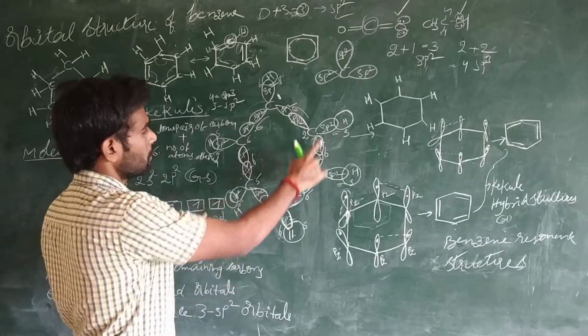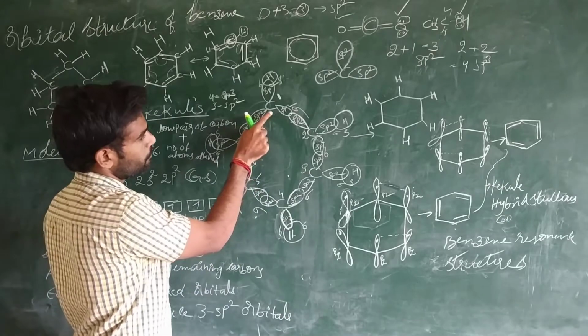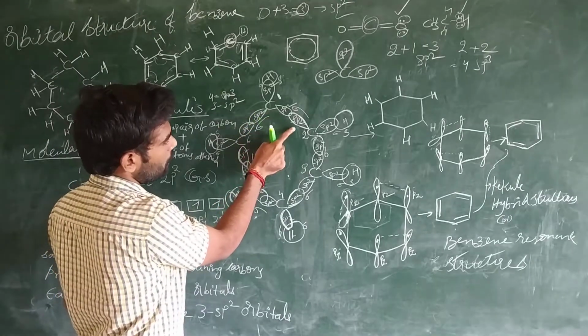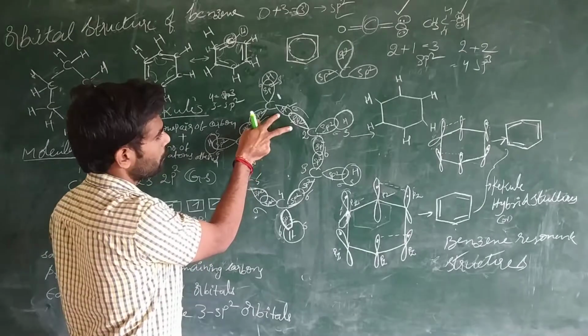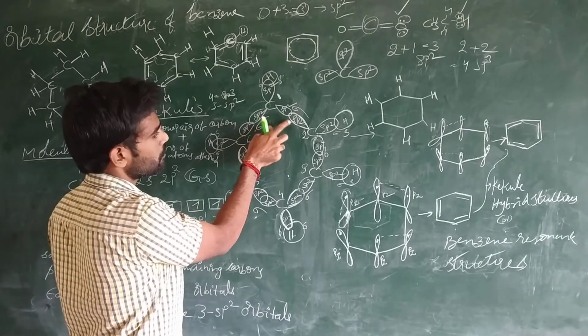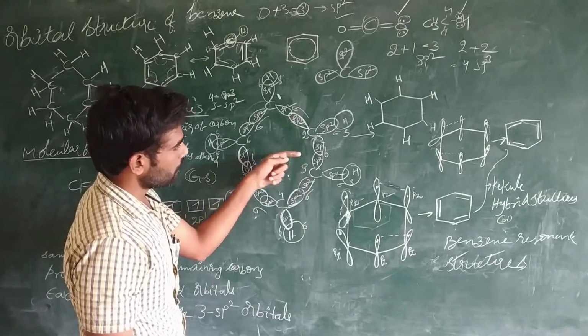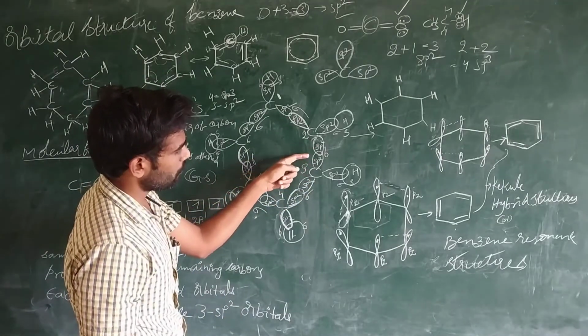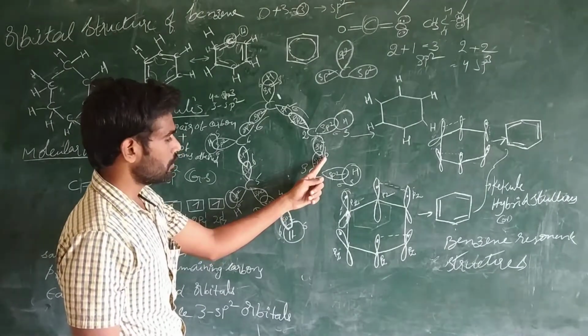So that's why the overlapping of these orbitals is easy when they are produced. See, this sp2 orbital and this carbon's sp2 orbital are undergoing head-to-head overlapping and producing a sigma bond. And like that, this orbital and this orbital are undergoing head-to-head overlapping, producing a sigma bond.